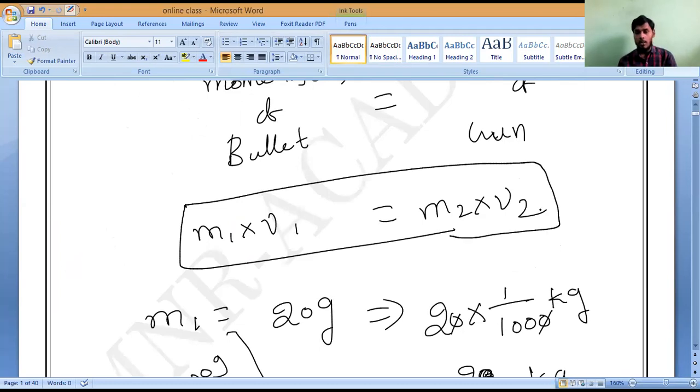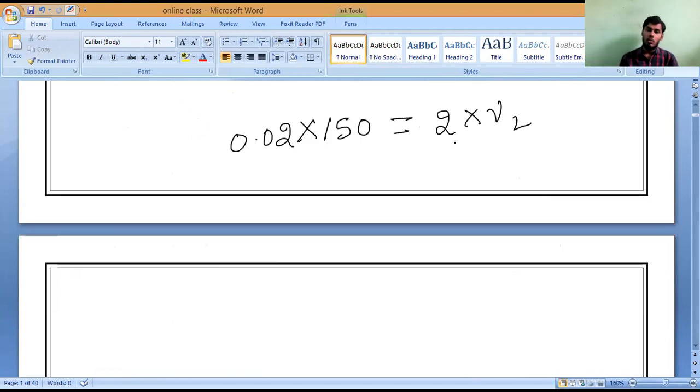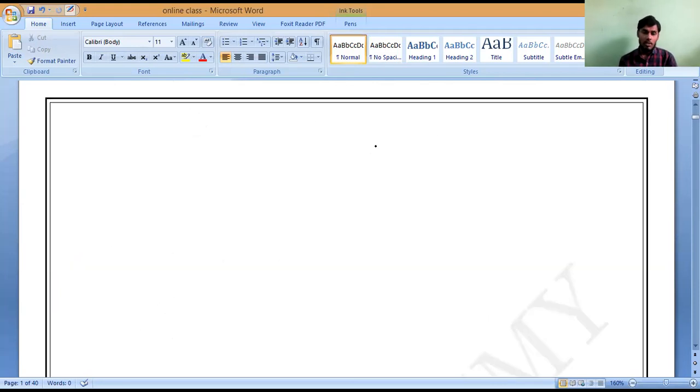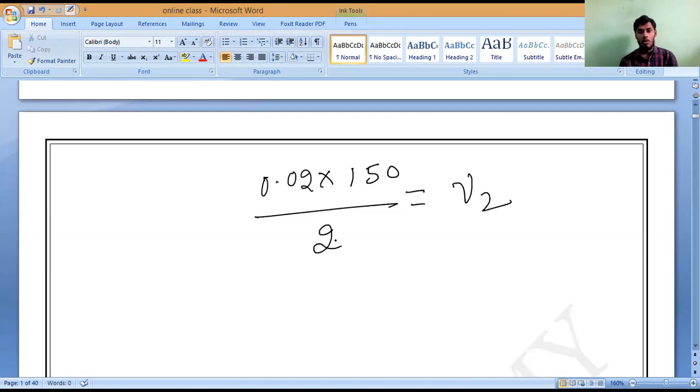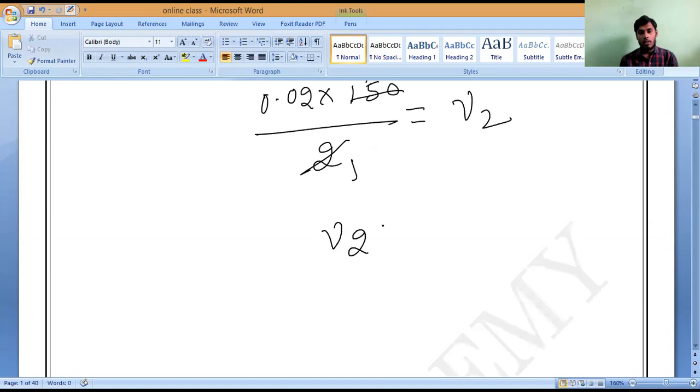So now we want V2. Who is extra here? 2 is extra here. The 2 is in multiplication, so it will come to this side as division. So V2 is equal to 0.02 into 150 divided by 2. Now the 2 and 2 cancel, so 75. V2 is equal to 0.02 into 75. Please all of you multiply, and keep 2 digits after the decimal. That's all. 1.5.